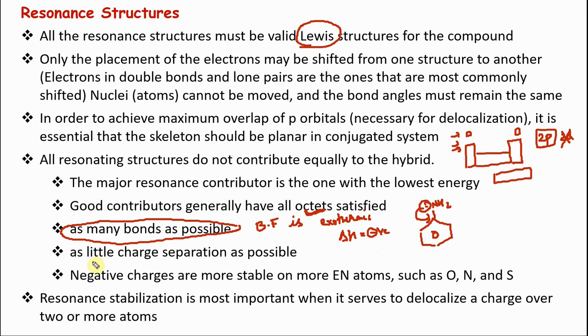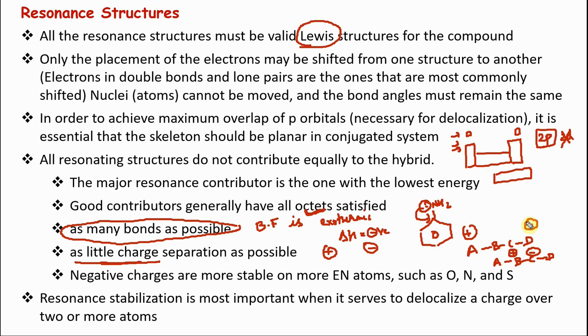And this is also something important: as little charge separation as possible. So there can be a plus or minus charge in a molecule. Let's say for example we have A, B, C, D, and another resonating structure A, B, C, D. In one resonating structure the charges are like this, in the other like this.